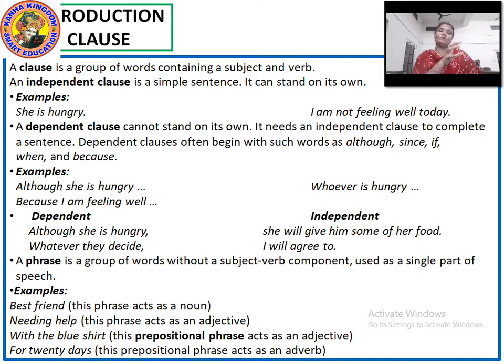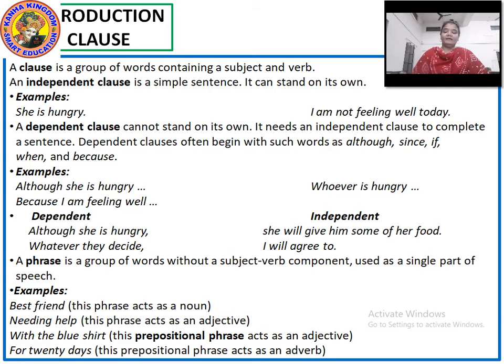While she was singing. Here the subject is there, she, and the verb is there, singing. Okay. Now I will explain the independent clause. An independent clause is a simple sentence, and it stands on its own. It does not depend on any other part of the sentence. Like, she is hungry. I am not feeling well today.